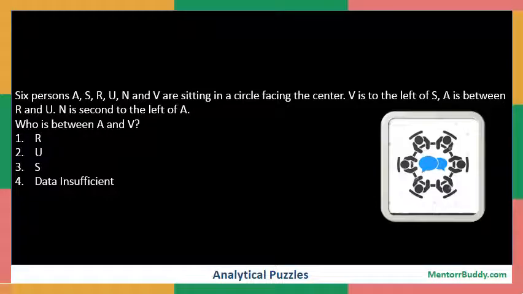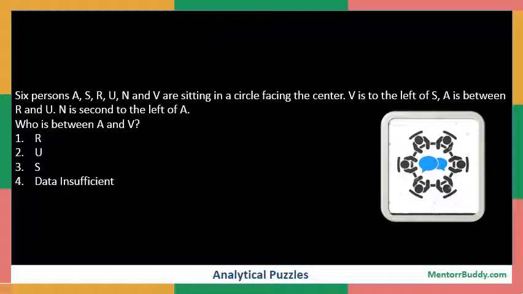We have a question based on analytical puzzles. It says 6 persons A, S, R, U, N and V are sitting in a circle facing the center. V is to the left of S, A is between R and U, and N is second to the left of A. And the question is who is between A and V?